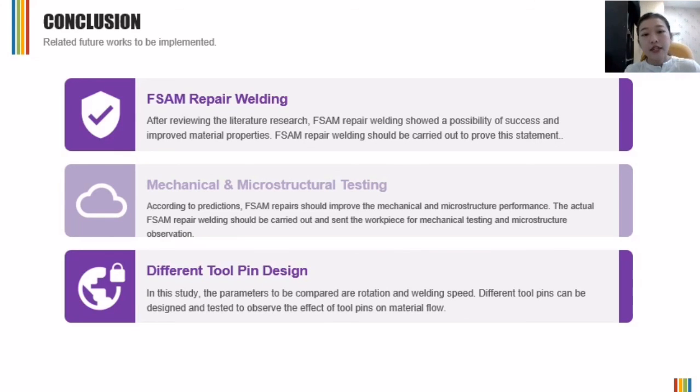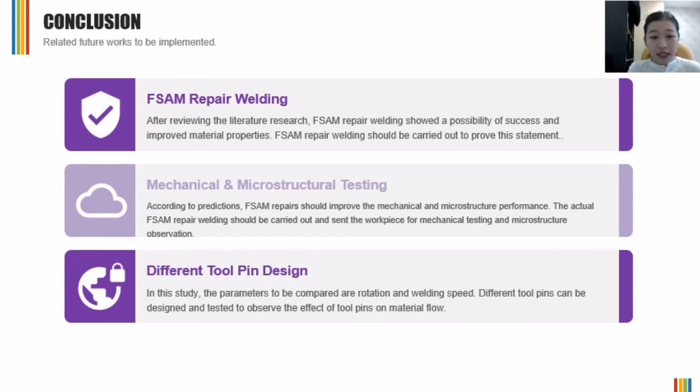Secondly is the mechanical and microstructural testing. According to the prediction, friction stir additive repair should improve the mechanical and microstructural performance. So like I mentioned earlier, the actual FSAM repair should be carried out and the workpiece sent for mechanical and microstructural observation to prove the statement.